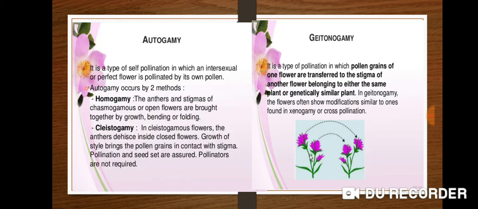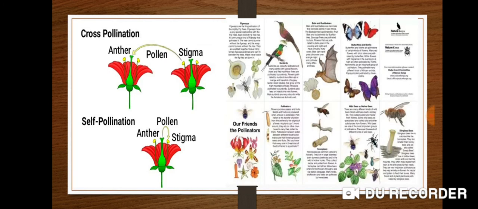They are called cleistogamous or closed flowers, and self-pollination is the rule in them. Cleistogamy is seen in the underground flowers of Commelina bengalensis and also in some species of balsam, sundew, etc. Next is cross-pollination.